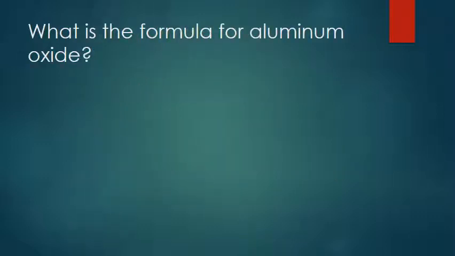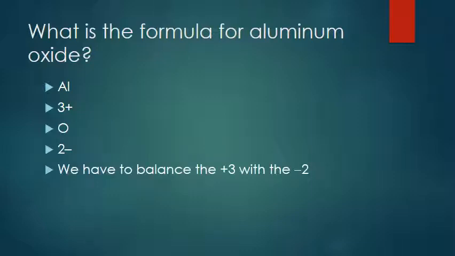How about aluminum oxide? Aluminum, we look at the periodic table, it's got a +3 charge. Oxide, 2-. So we want to balance the +3 with the -2. Our common denominator there is 6. So 2 aluminums at +3, 3 oxides at -2 give us a formula of Al2O3.